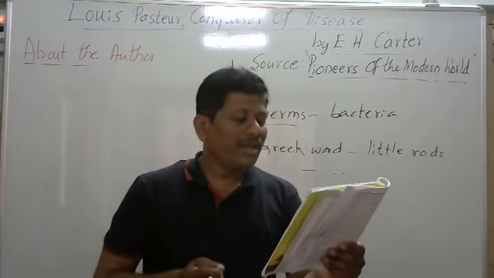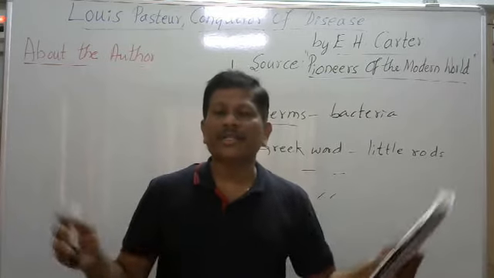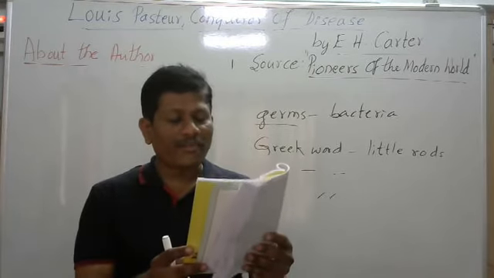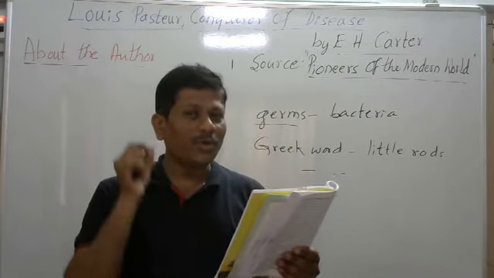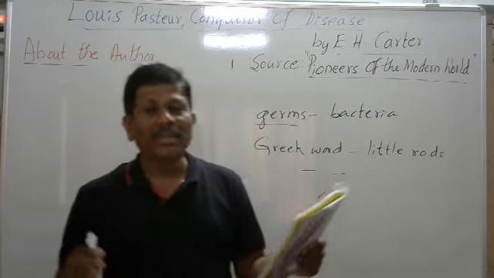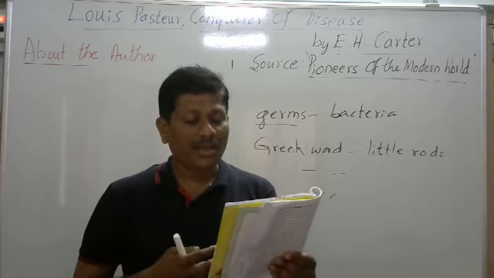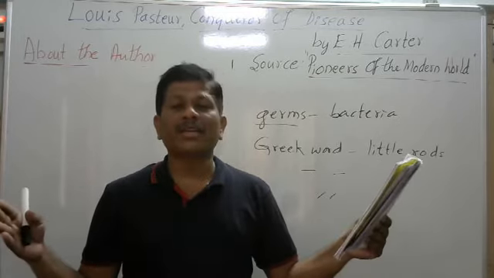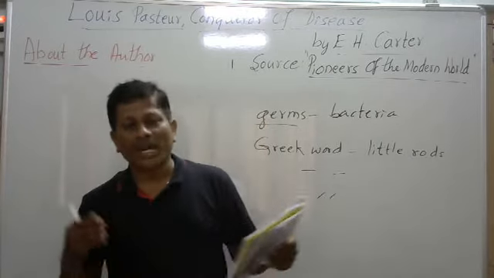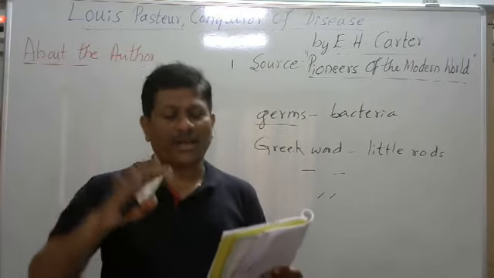Paragraph number 15. Many other men were working and experimenting against those bacteria. Many scientists were working on bacteria, which were the enemies of men and were invisible. We cannot see them easily, but they are present everywhere. As I told you, there is no place where there are no bacteria, and they are always ready to attack.